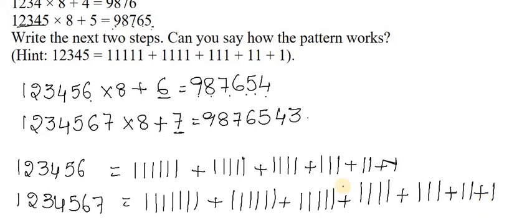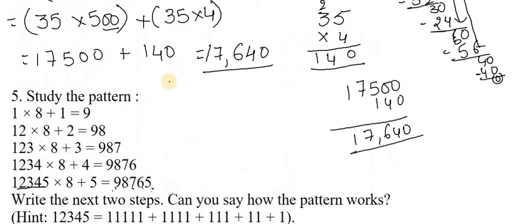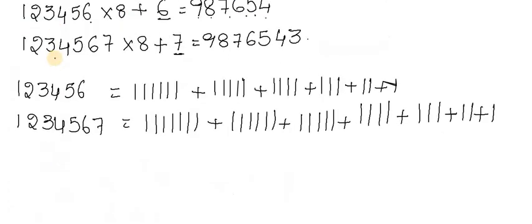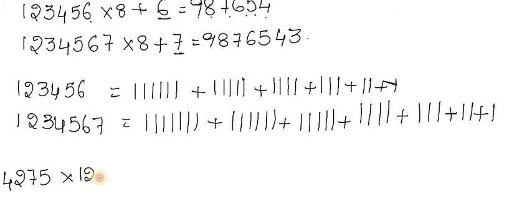So like this you can do it. Write the next two steps. We completed those two steps, and then we wrote this. So I said that I'll do this one again: 4275 multiplied by 125, because he asked us to use the distributive property. 4275 multiplied by 125.